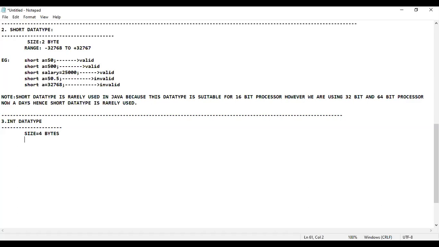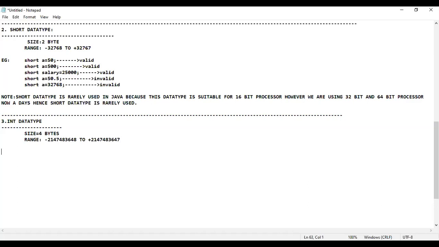So after giving this, let me tell you the range as well. For this, the range happens to be minus 2147483648 again. See, big number, no? So I would like to tell it as the positive number of 2147483647. That is what I can tell.